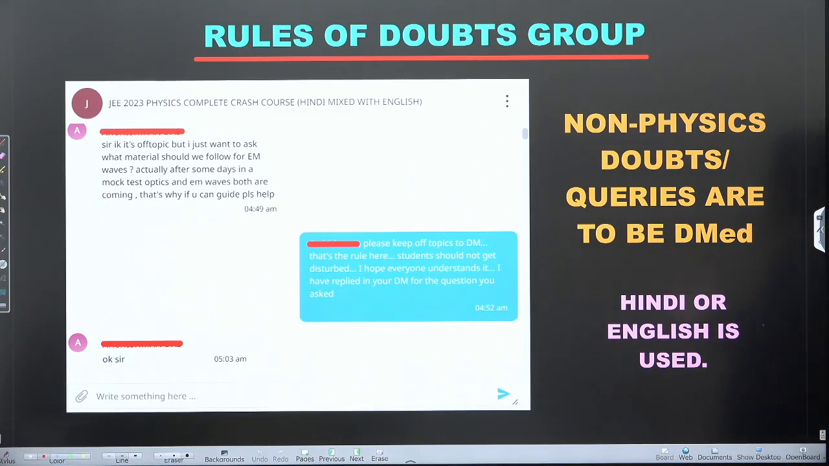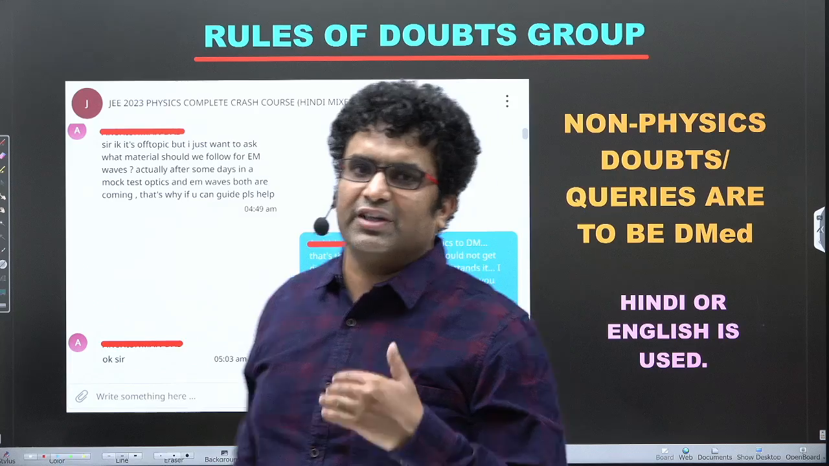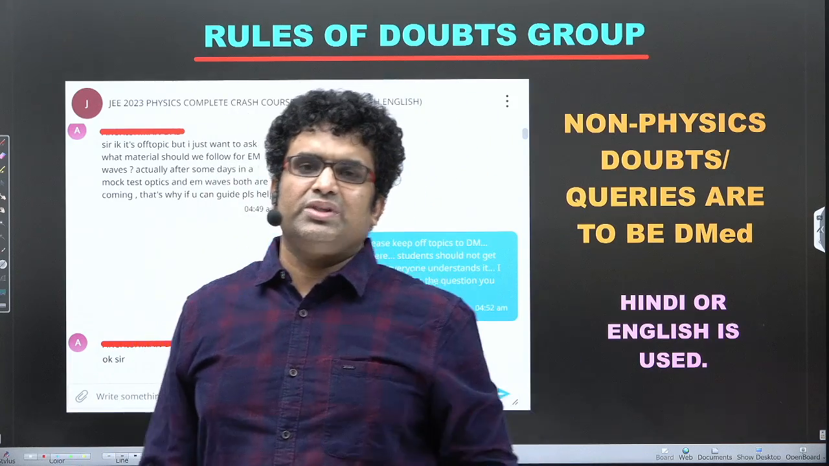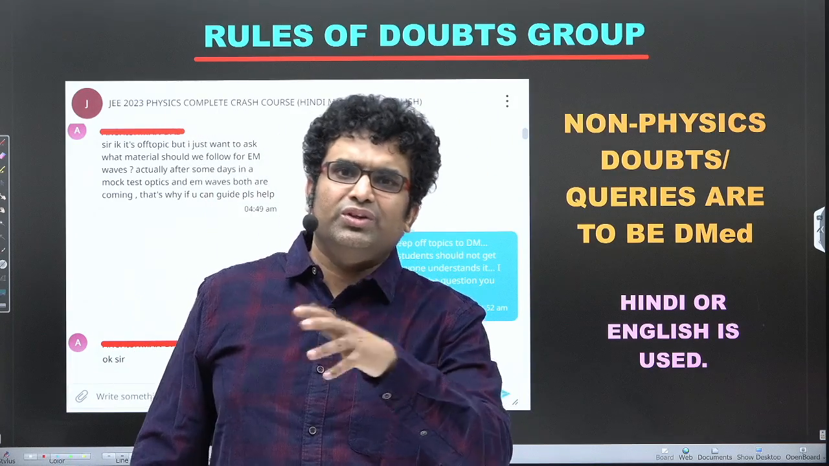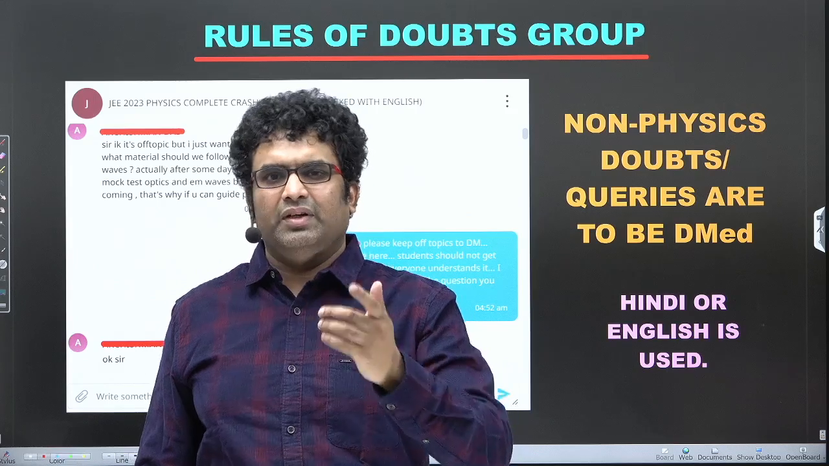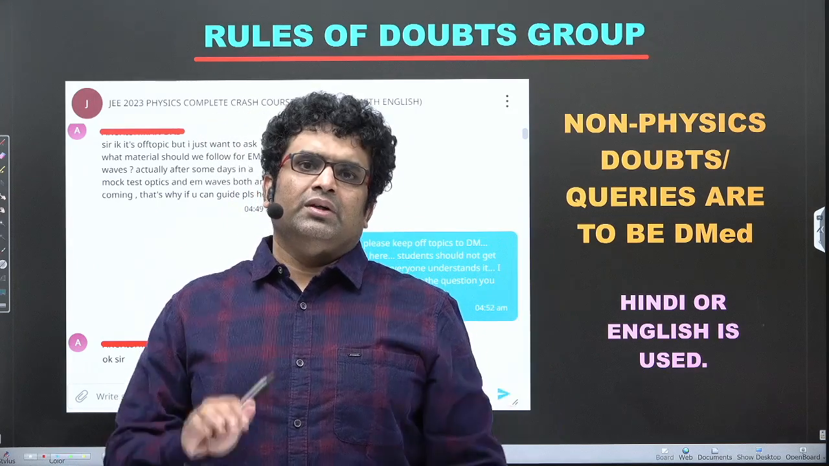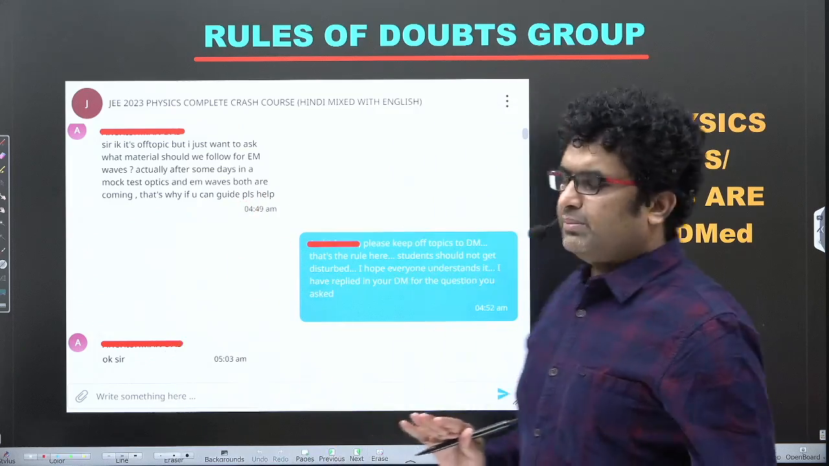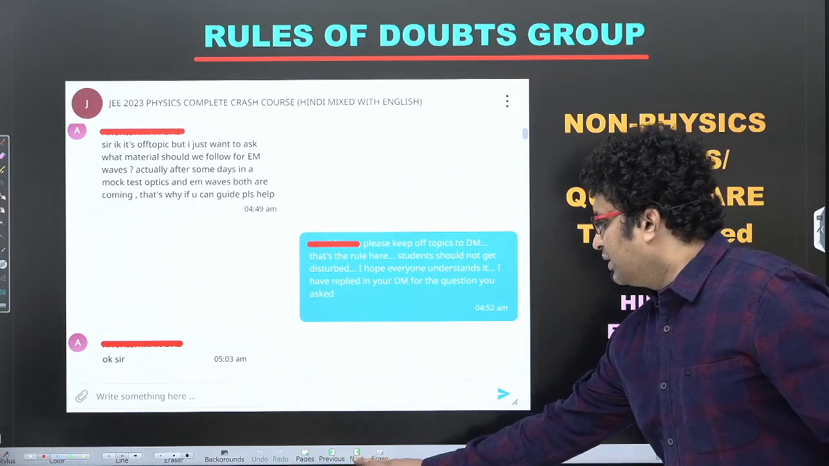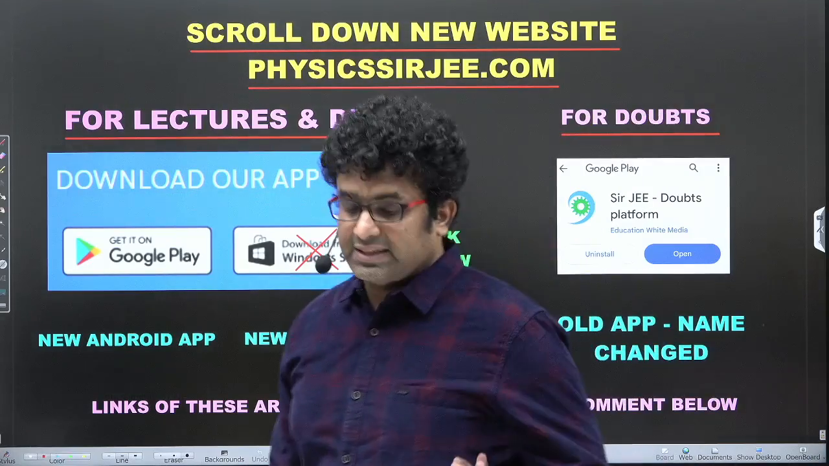And in DM, don't post physics doubts. It will be very difficult for me to track 5,000 odd students in our app, of which somewhere around 2,000 to 3,000 are part of the courses. So keep the rule very simple. Personal issues, DM. Physics doubts, in the doubts group. That makes it very good. And we have been following that discipline over the last 1.5 years with great success.